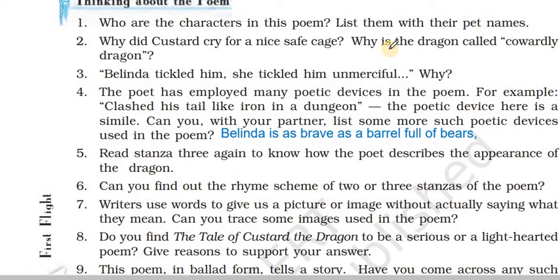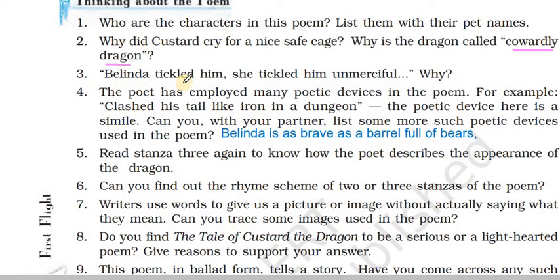So why is the dragon called cowardly? Because he was not boasting about his bravery. All he wanted was a safe cage. That's why he was mocked by the members of the house, Belinda and the other creatures, Ink, Blink, and Mustard, and they made fun of him as a coward.